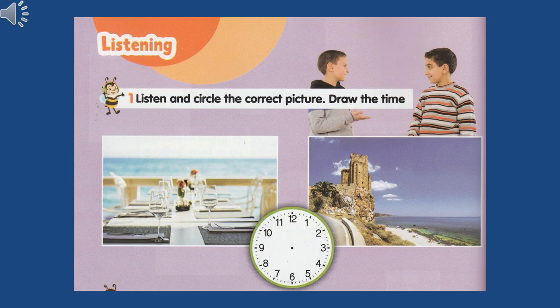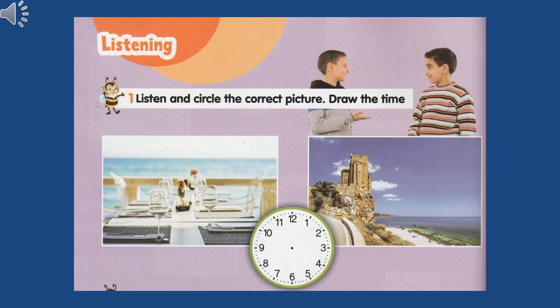Yes, and what is this building? It's a fort. Now you will listen to audio about what I do on vacation. You must listen and circle the correct picture. Then draw the correct time on the clock.